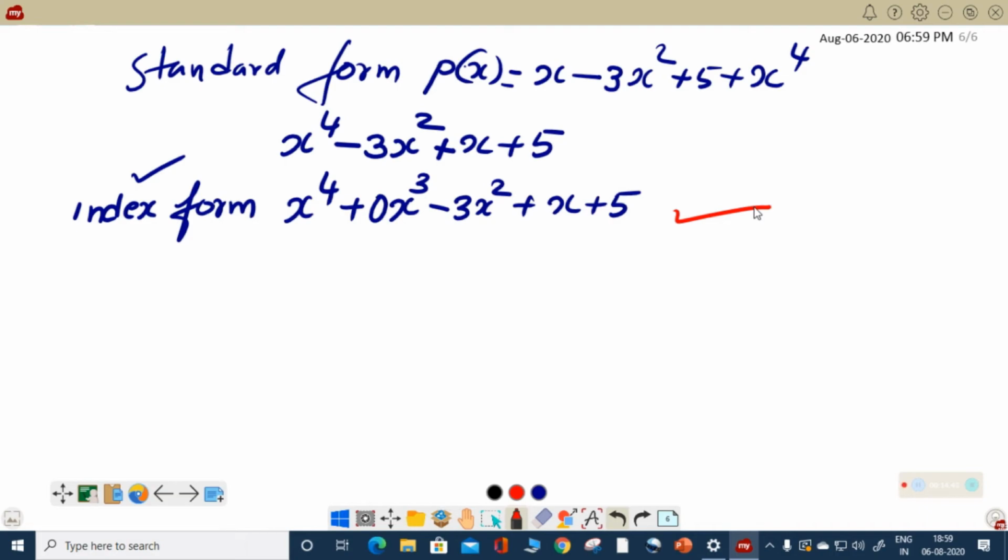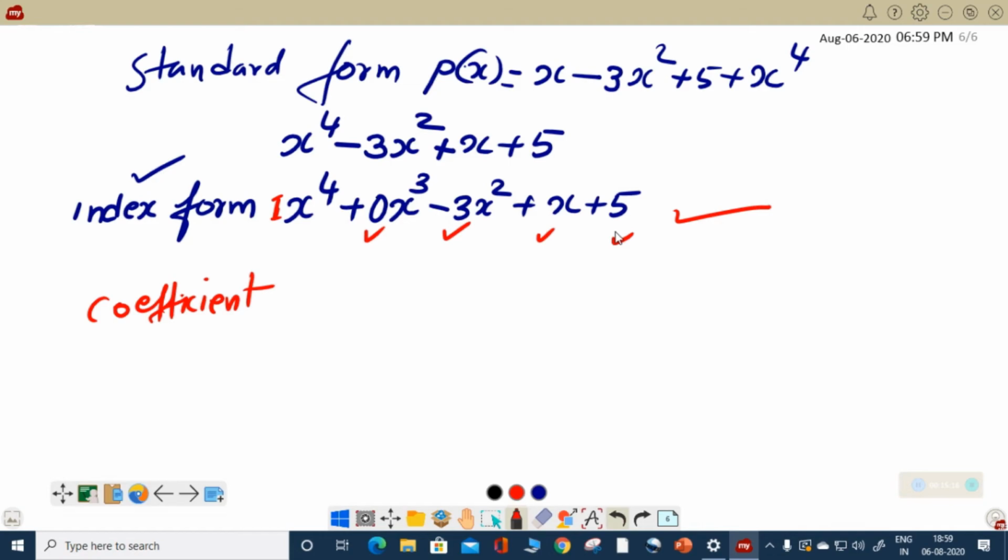There is another form which is named coefficient form. And the name itself tells what form it is, coefficient. All these expressions, all the terms have their own coefficient. If you think about the coefficient in this case, here it must be 1. When there is nothing, it is 1. Here 0. Here coefficient is -3. Here is 1, and this is constant. So we will simply write down the coefficient form.